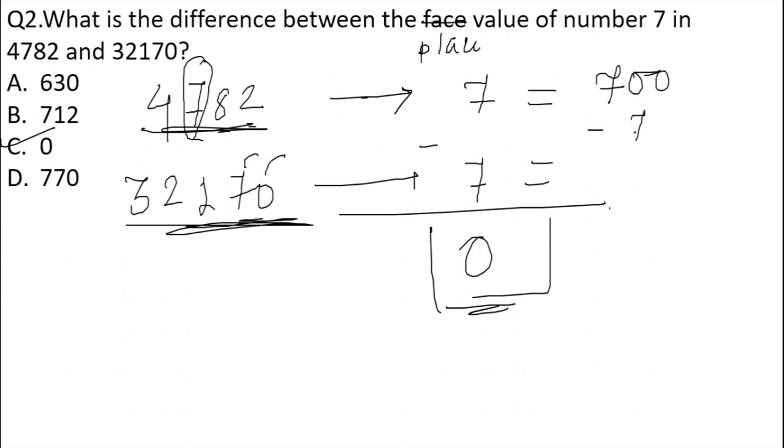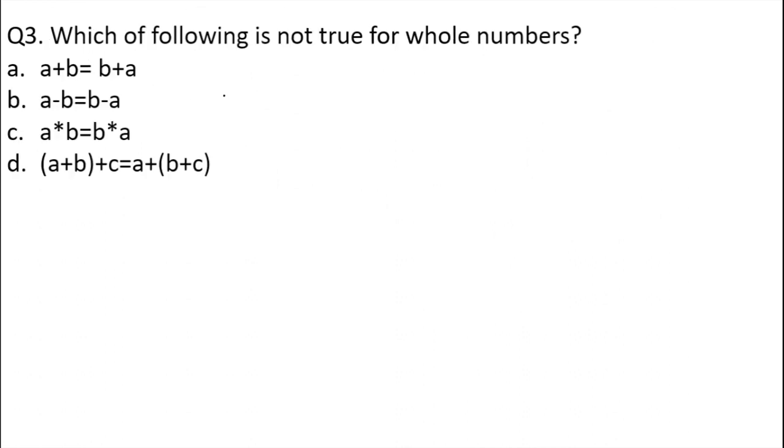The place value for 7 in the other given number is in the units and tens place, which is 70. So whatever the difference comes out to be is the difference of 7 between the given numbers of the place value. Got it? This is how you have to solve the questions of place value as well as face value, and this is an important type of question that can be directly asked in the examination for mathematics paper 1.